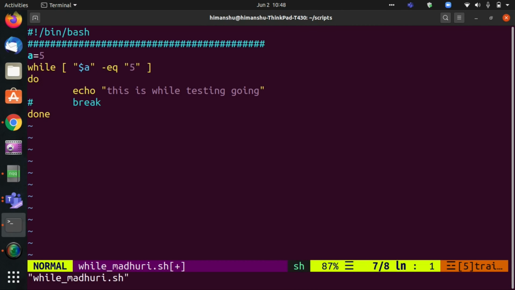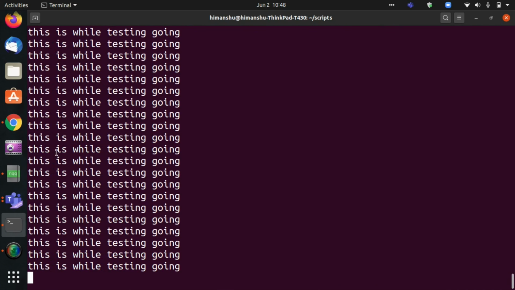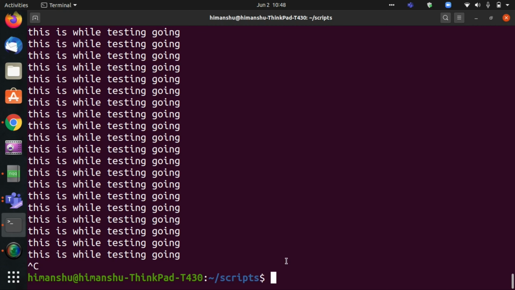If I run it, you see it keeps executing and never comes out, because the value of a is hard coded to 5, and 5 is always equal to 5. It will never become false. So it is an infinite loop that keeps executing the same thing. I have to press Ctrl C to come out of it.